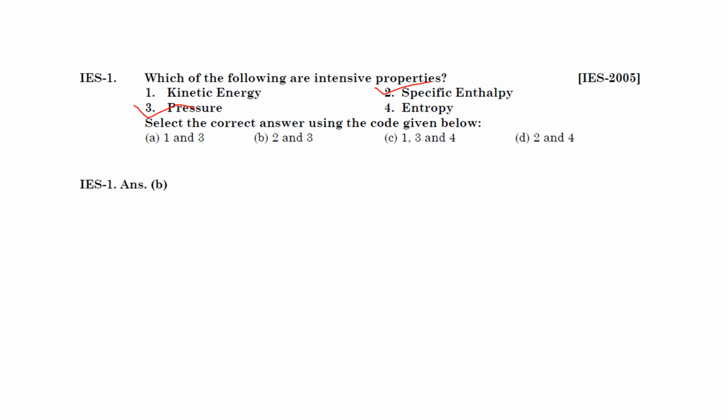These are called intensive properties. So the answer is B. You know that those properties which do not depend on mass are called intensive properties. Kinetic energy depends on mass, entropy also depends on mass, so these two are not intensive properties. Specific enthalpy and pressure do not depend on mass, so these two are called intensive properties.